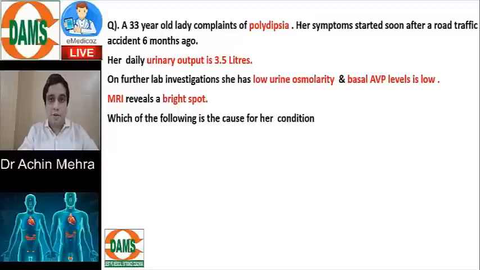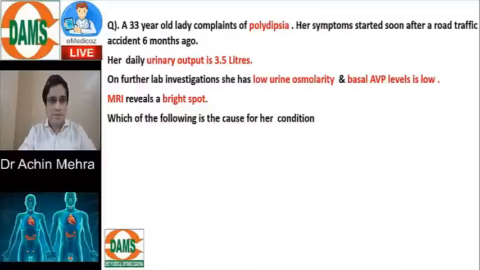Her daily urine output is around 3.5 liters and her lab investigation shows that her urine osmolarity is low and her basal ADH, or the antidiuretic hormone level, is also low. While on the imaging of the brain, the MRI of the pituitary gland, it shows a bright spot. Which of the following is the most likely cause for her condition?